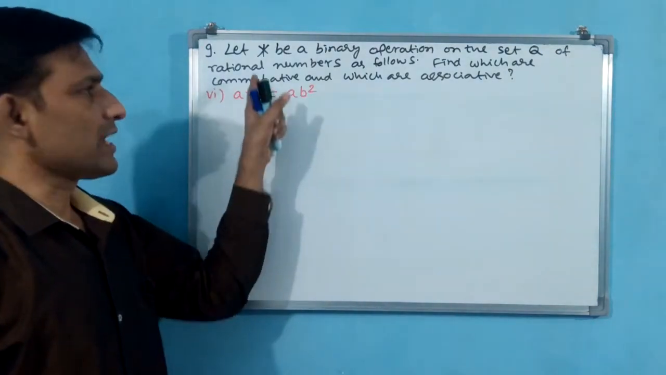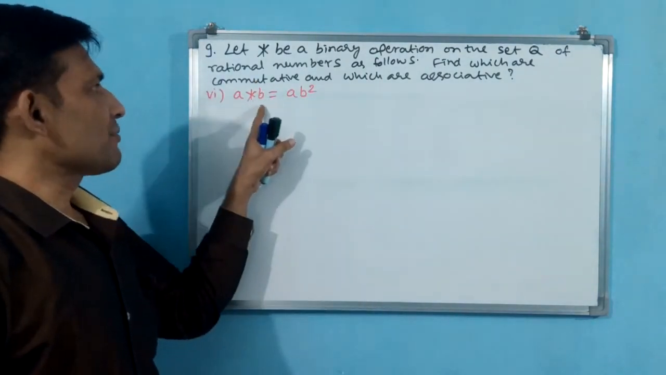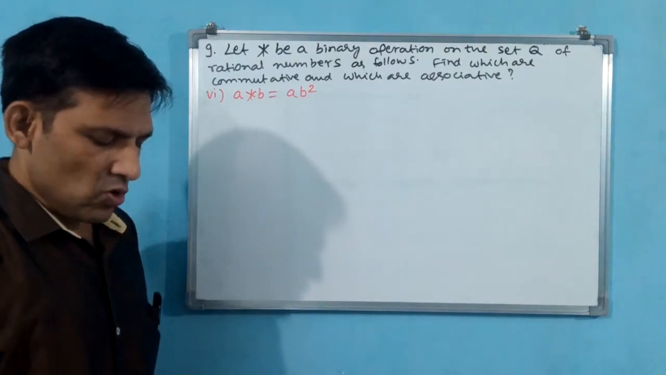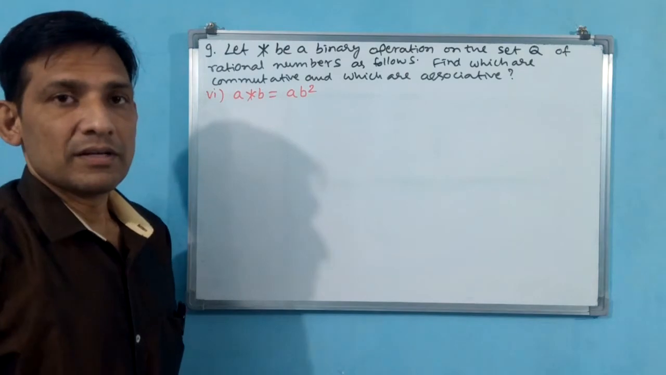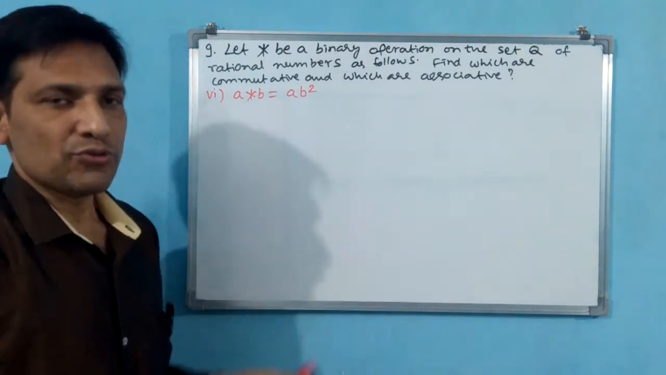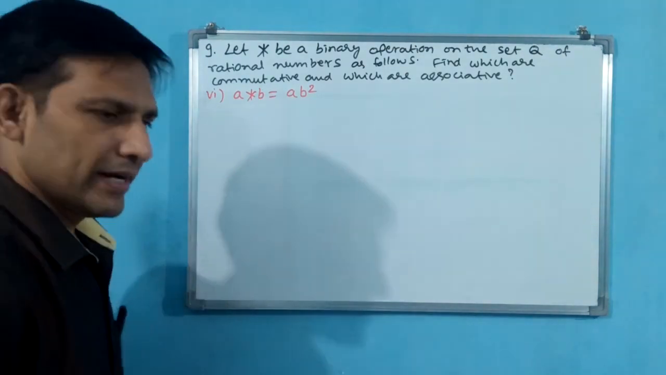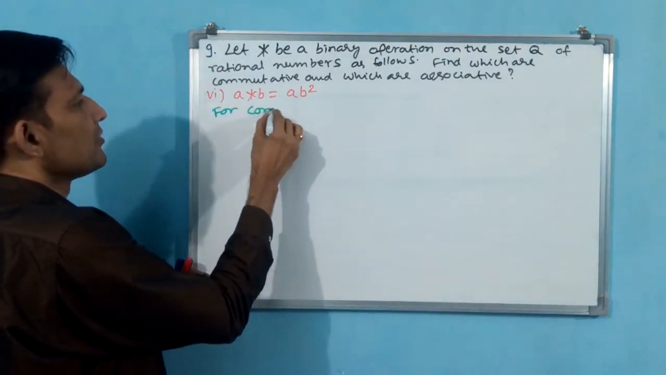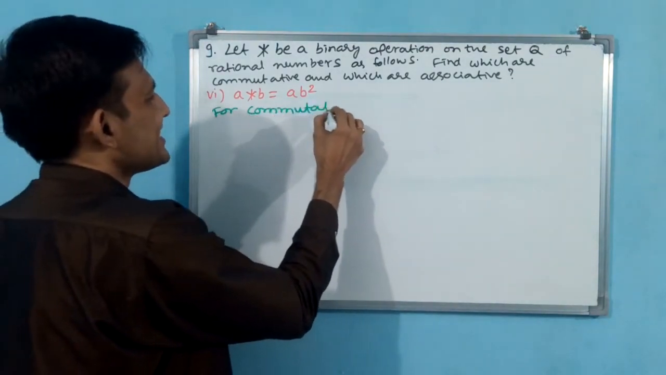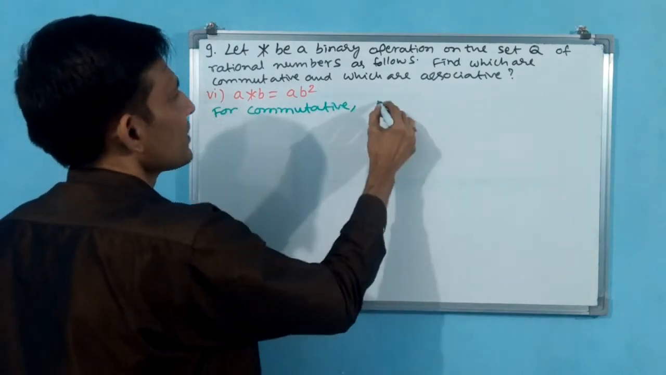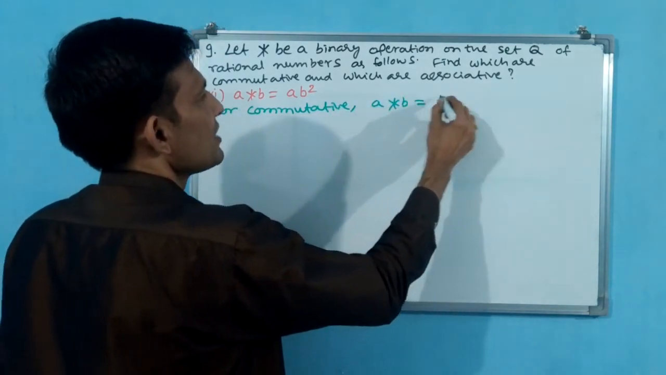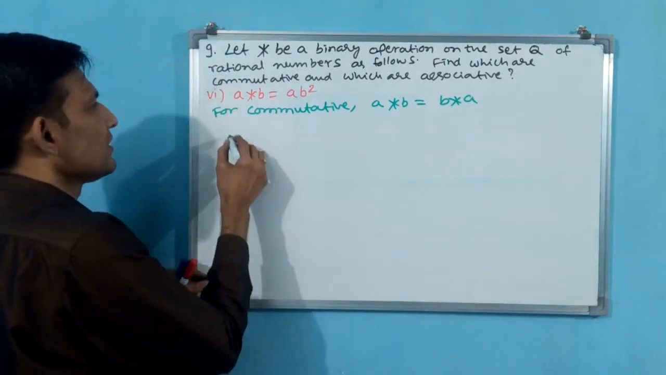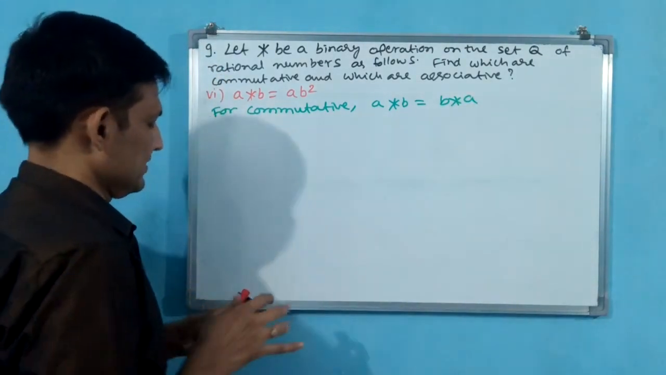Now we go for the sixth part. See the sixth part in the ninth question. A star B is equal to AB square, like that he has given. Now we have to see whether this is commutative, associative or not. Okay. Let us see first commutative. For commutative, A star B should become B star A. Then this is commutative.